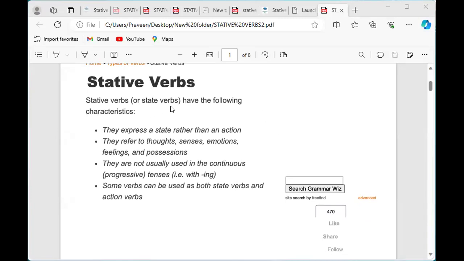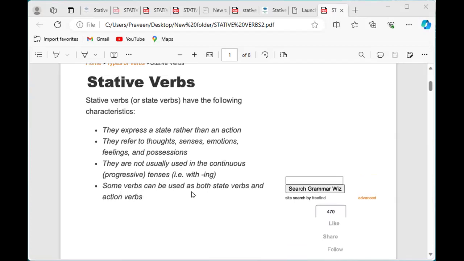Stative verbs, or state verbs, have the following characteristics. They express a state rather than an action. They refer to thoughts, senses, emotions, feelings, and possessions. They are not usually used in the continuous or progressive tenses. These stative verbs we don't use in the continuous -ing form, like verbs ending with -ing. We should keep in mind that whenever we want to use the progressive, we should not use the stative verbs.